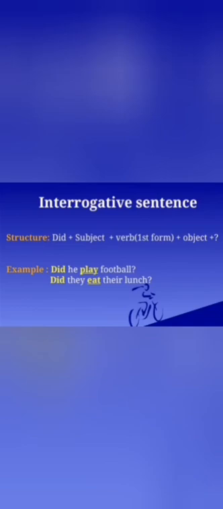Good. For example, did he play football? Question mark. In this sentence, did, which is the helping verb, comes first, then the subject, he. Then the verb, which is in first form because we are using did as the helping verb. And with did, we cannot use any other form of verb except first form. I hope you have learned this rule.